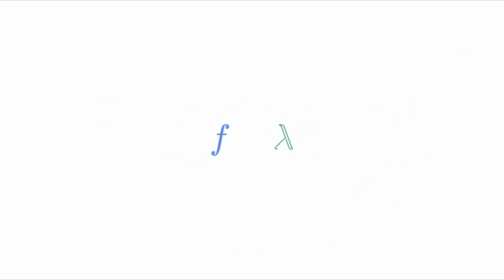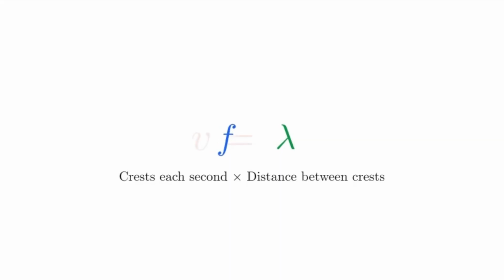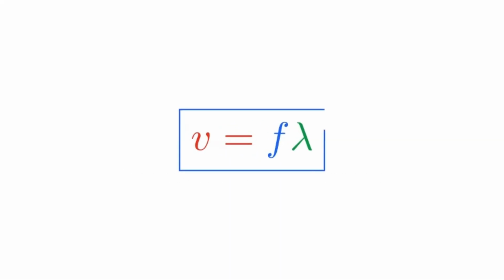In general, nothing mysterious happened. We simply counted how many wavelengths pass each second. That's exactly what wave speed is. V equals f lambda.